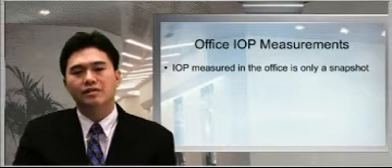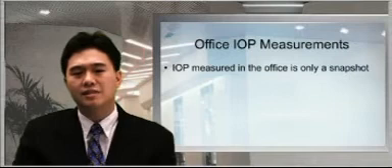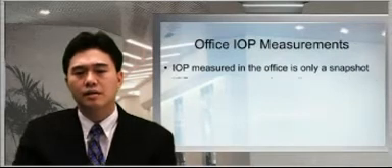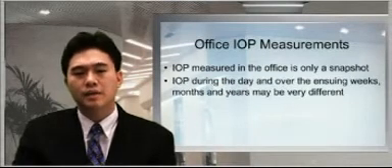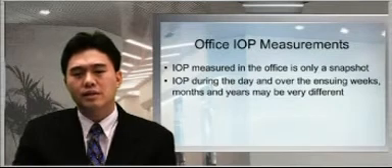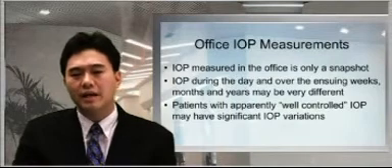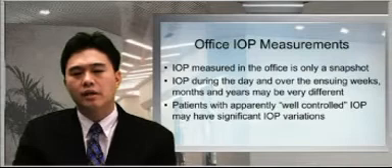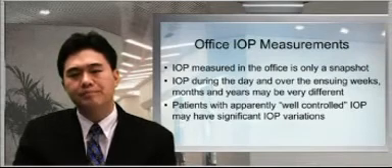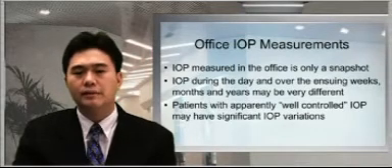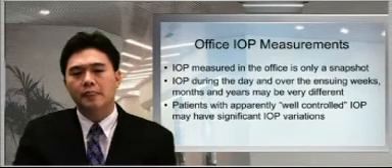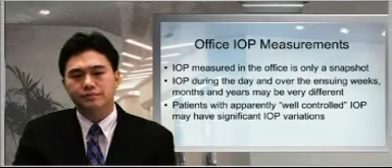The problem is that intraocular pressure, which we measure during office hours, is only a snapshot over seconds. This leaves 86,000 seconds that we are not measuring. In other words, the intraocular pressure that we measure may not be a true indication of the rest of the day. We have all managed patients with apparently stable intraocular pressures who have progressive field loss. We tend to diagnose these patients as normal tension glaucoma. In fact, these patients may be found to have fluctuating intraocular pressure if diurnal phasing is performed.